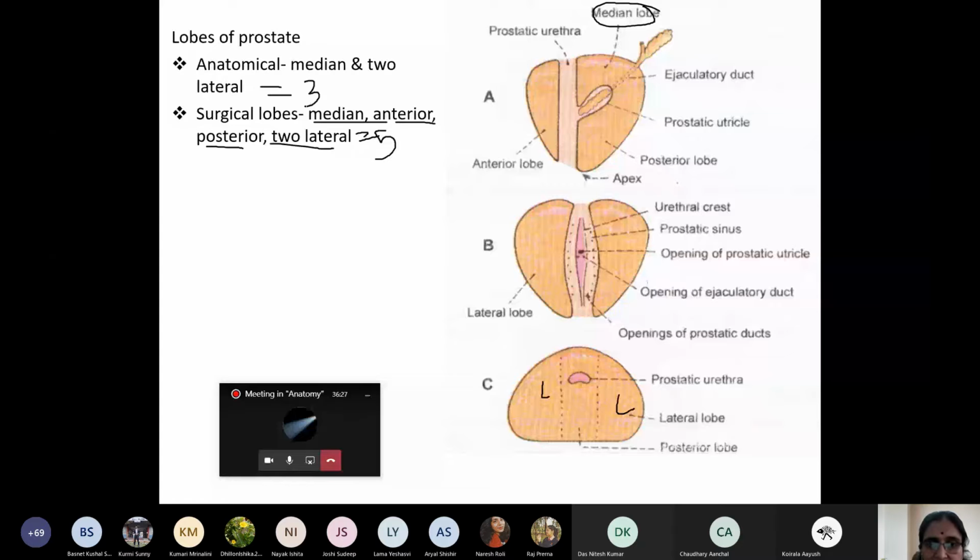Yes? No, ma'am, the slide hasn't changed. Ma'am, it changed now. Sorry. Changed. Okay, okay. So is there any confusion?